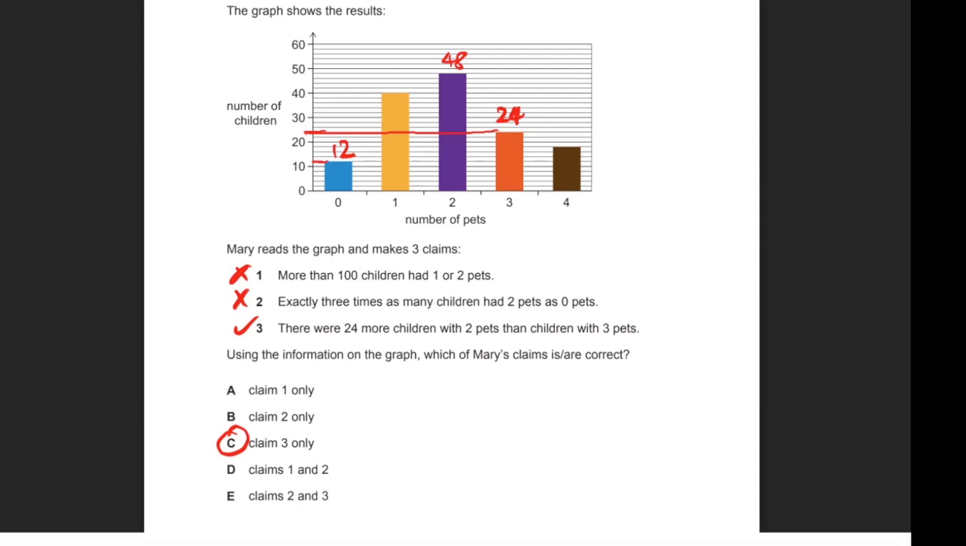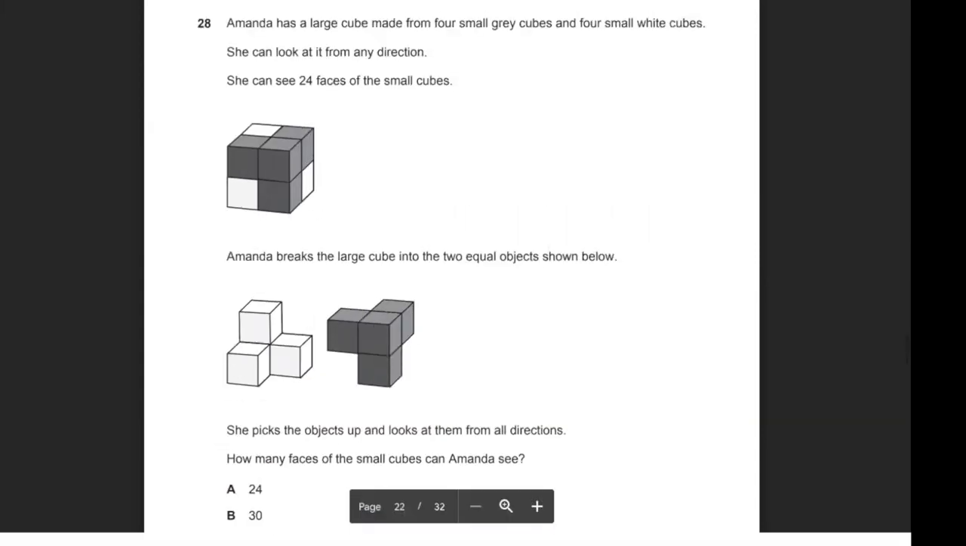Okay, let's move on to the next question. So for question 28, Amanda has a large cube made of 4 small gray cubes and 4 small white cubes. She can look at it from any direction. She can see 24 faces of the small cubes, which makes sense because each side has 4 faces. So if there's 6 sides in total, it'll be 4 times 6, which is 24. So Amanda breaks a large cube into 2 equal objects as shown below. She picks up the objects and looks at them from all directions. How many faces of the small cubes can Amanda see?